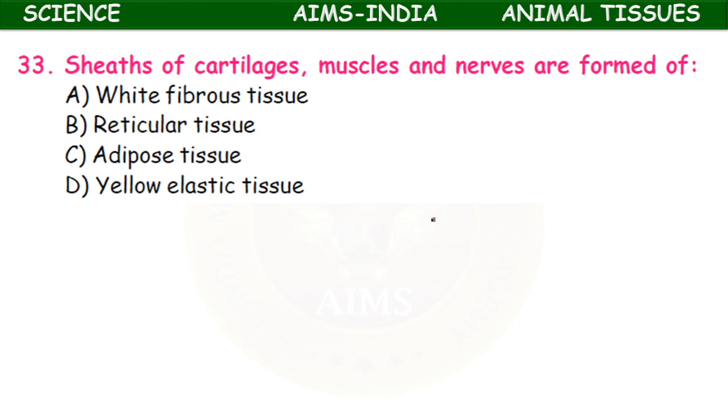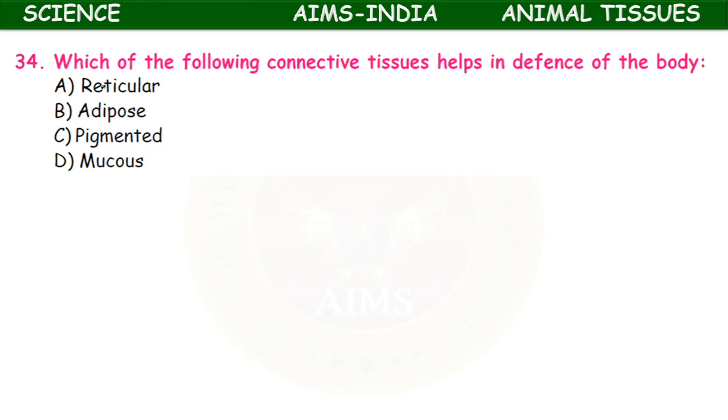The sheets of cartilages, muscles and nerves are formed of white fibrous tissue, reticular tissue, adipose tissue, or yellow elastic tissue. Sheets of cartilages, muscles and nerves are formed of white fibrous tissue. Which of the following connective tissues helps in defense of the body? Reticular, adipose, pigmented, mucus. It is the reticular tissue which is involved in the defense mechanism.